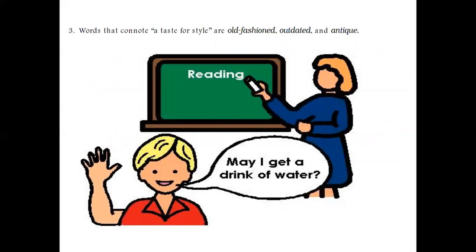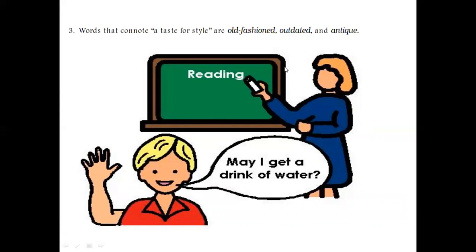For example, if a teacher is teaching in a class and you are thirsty, you can simply ask for permission. You are requesting her for something. For example, may I get a drink of water? So here this boy is asking his teacher for permission. He is making a request.